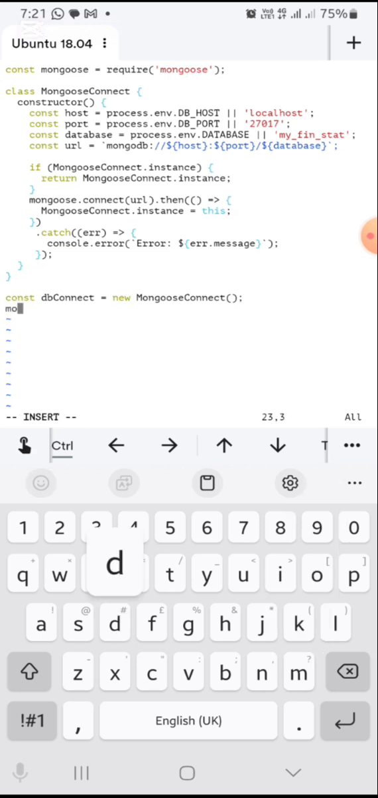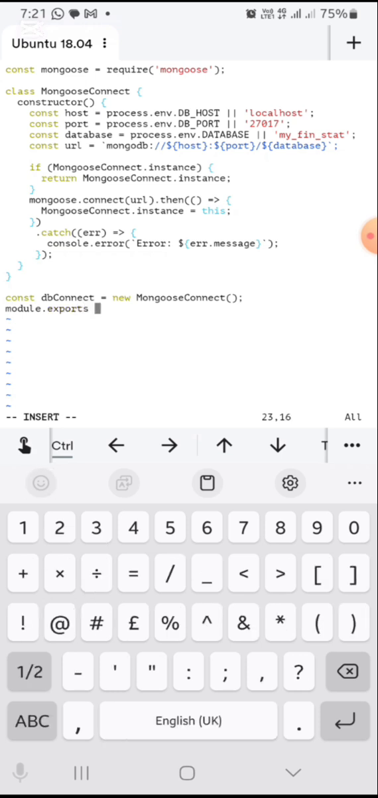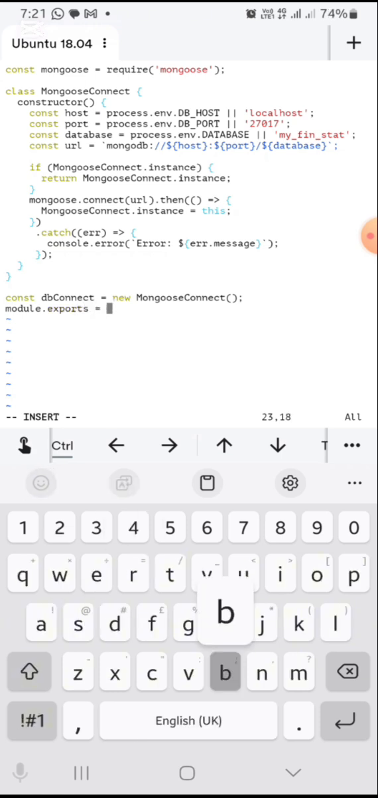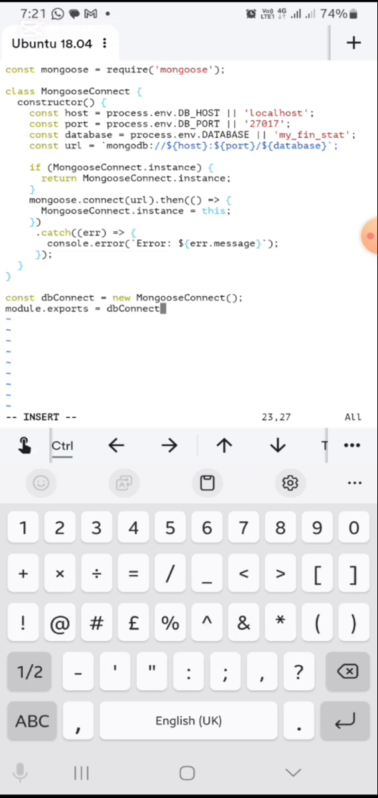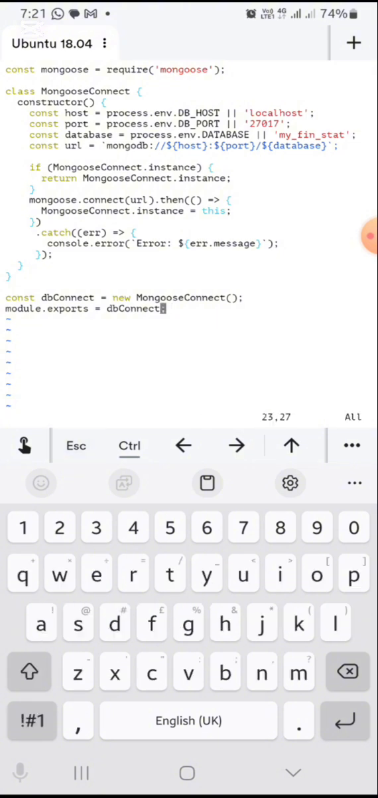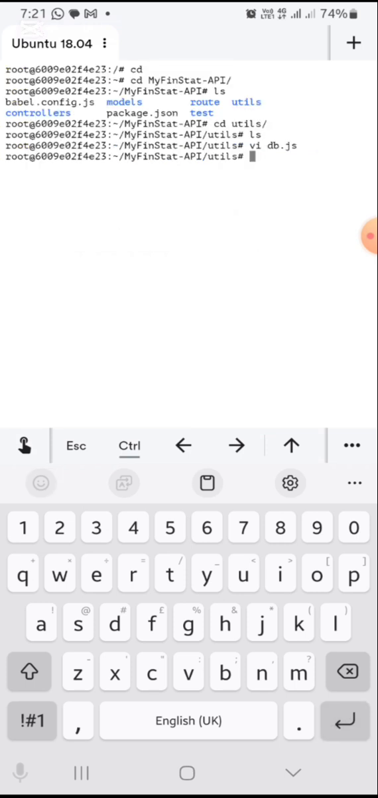Let's do module.exports equals db. In case we need this anywhere else within our code, we can just import that, and that will be all. Now this is just to save, and I think that is that.